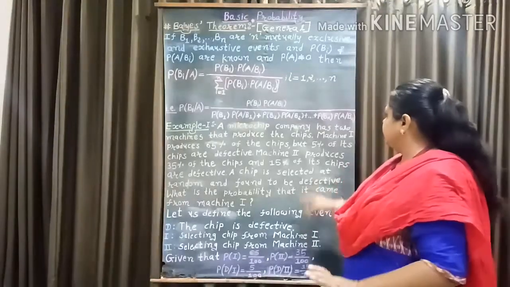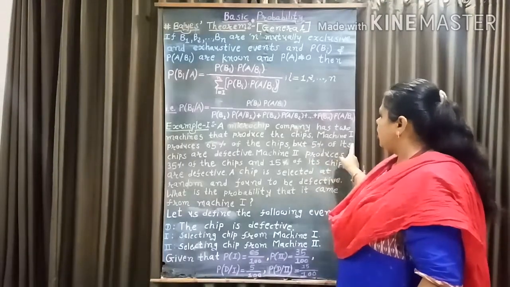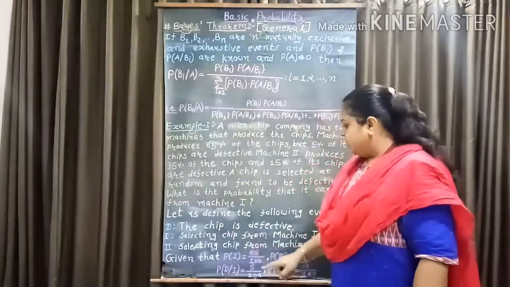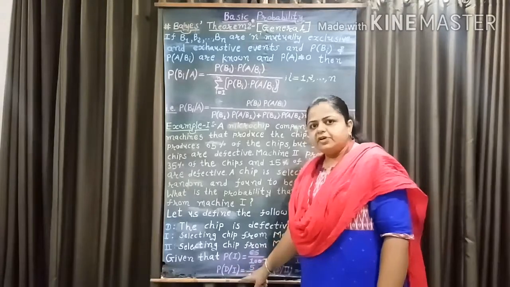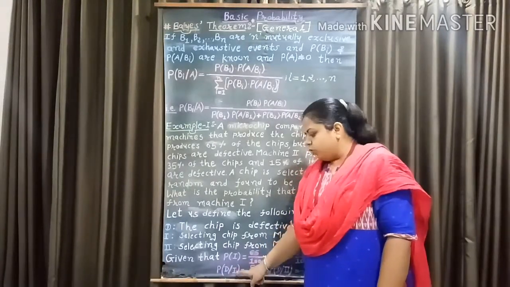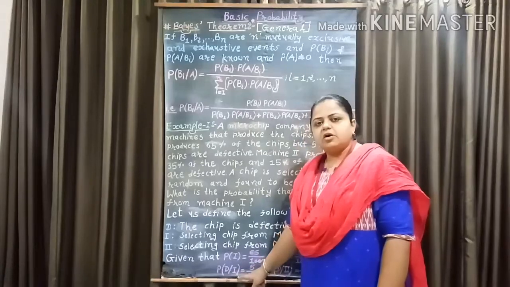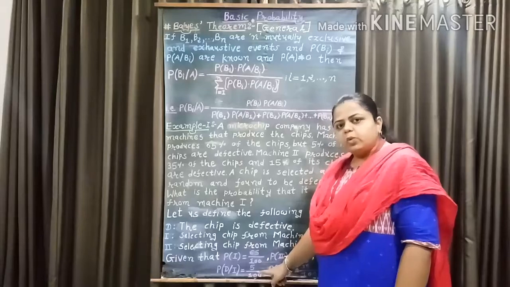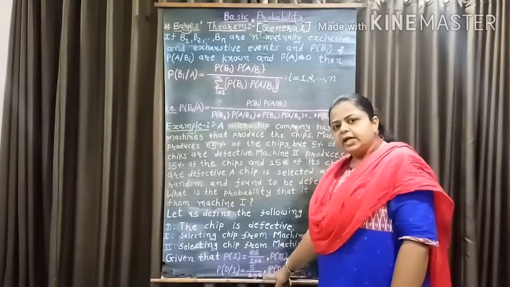Also, we have given that 5% of its chips are defective. So, probability of D given 1, that is conditional probability of D when event 1 has already occurred, equal to 5% equal to 5 over 100.